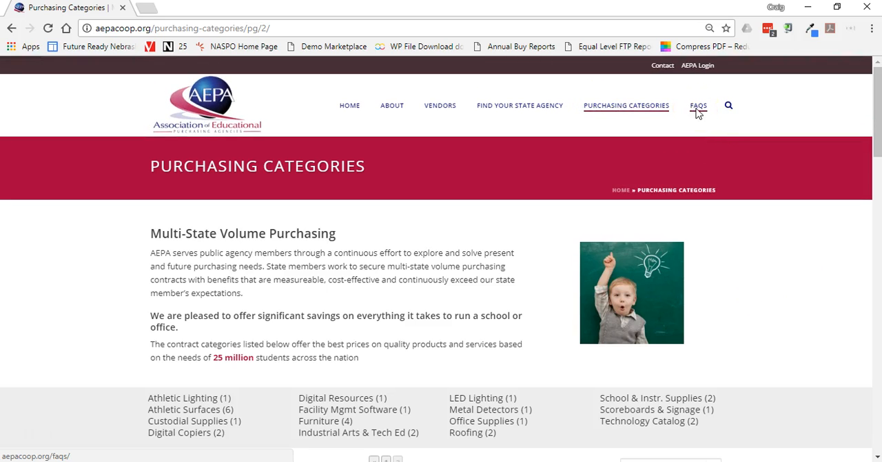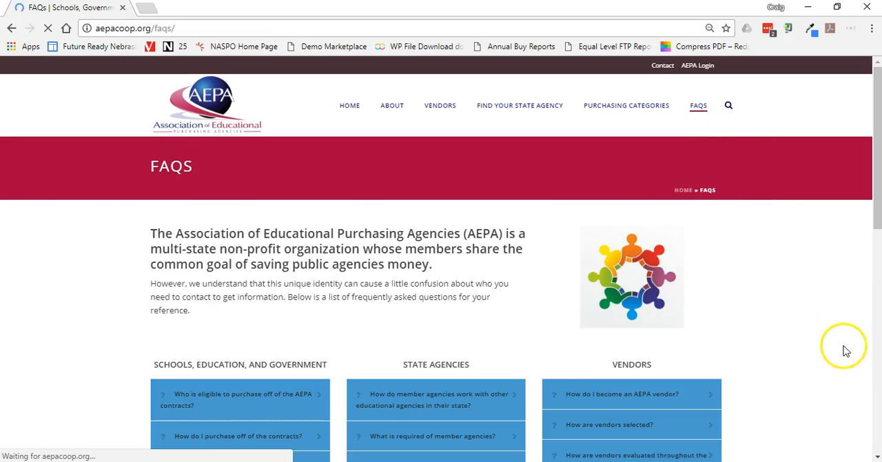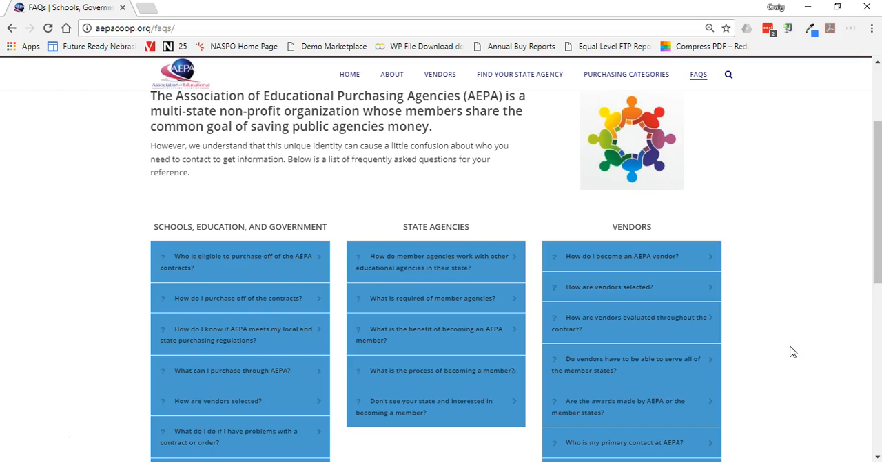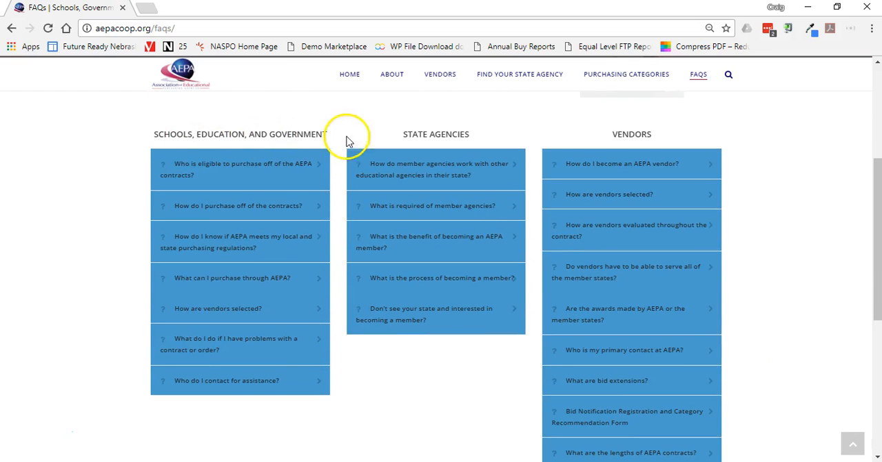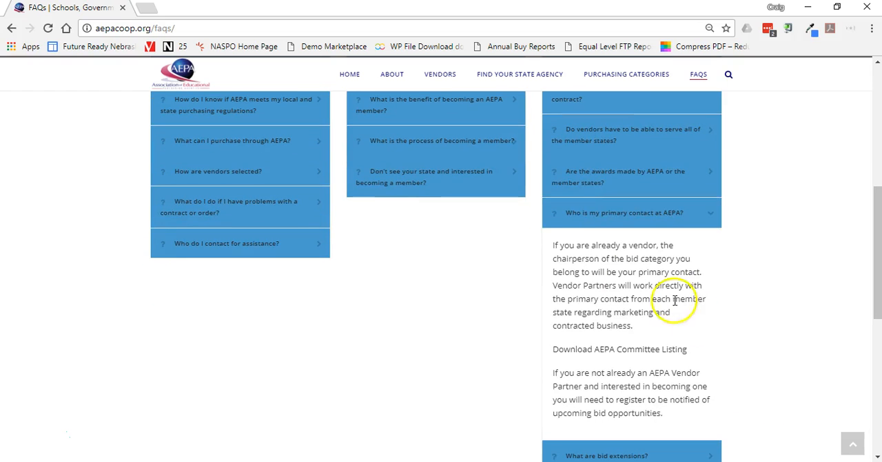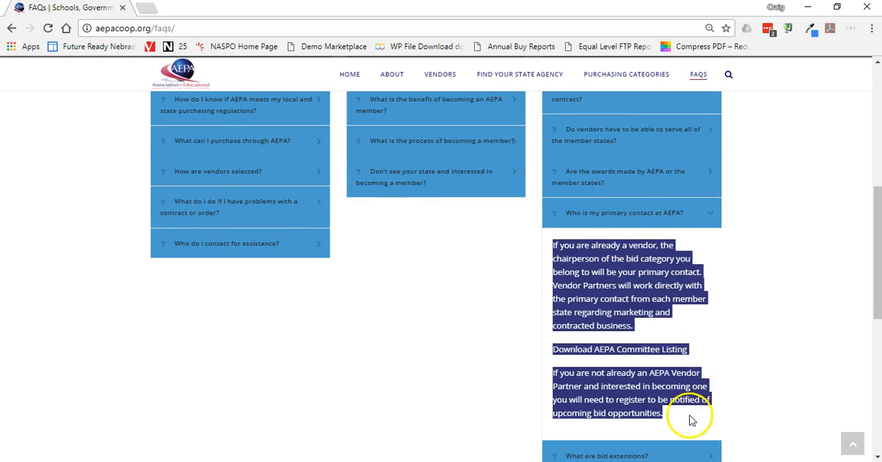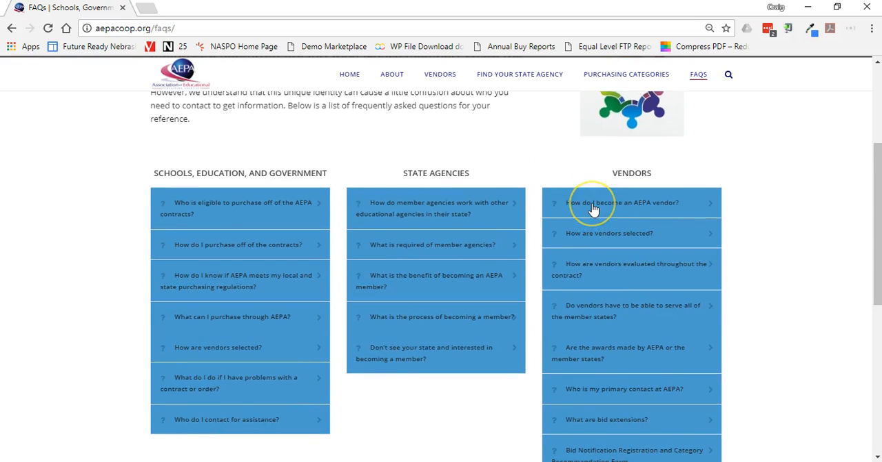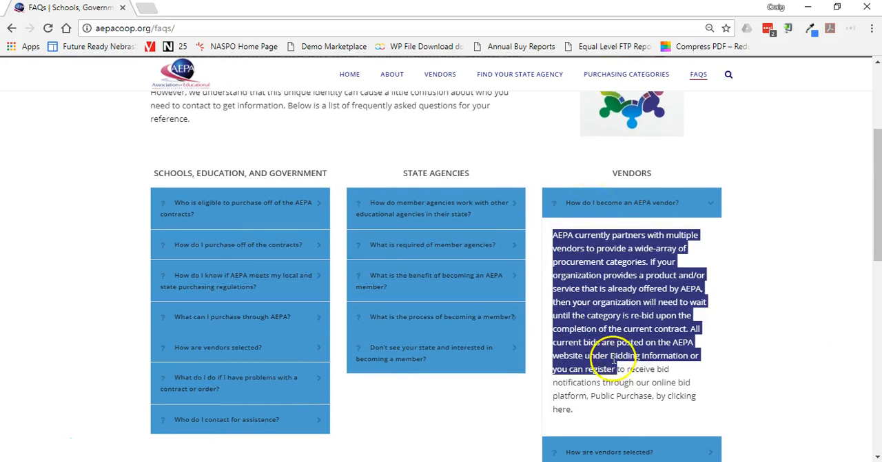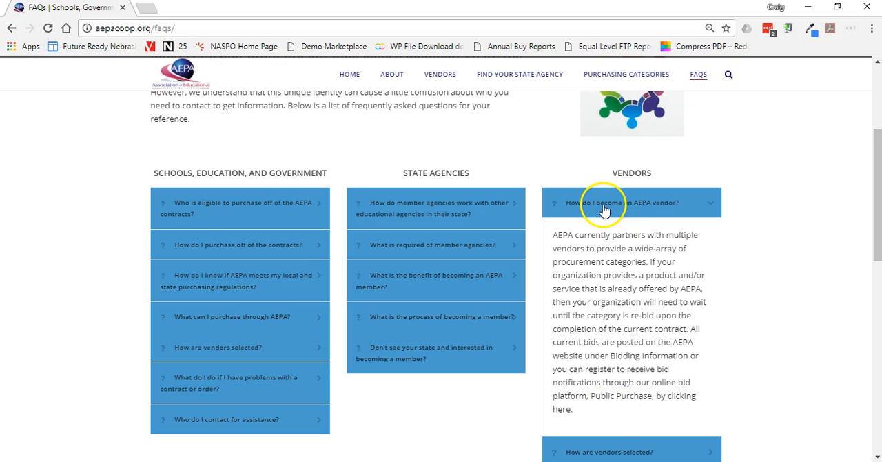And we also have FAQs available. And so the FAQs are really broken down by school, education, and government. So those members that we serve, state agencies, this would be the state memberships, and then vendors. And so for each one of these are clickable. Who is my primary contact at AEPA? If that's something I'm looking for, I can click on that, and that information is provided. Click on how do I become an AEPA vendor, and so that information there is listed.